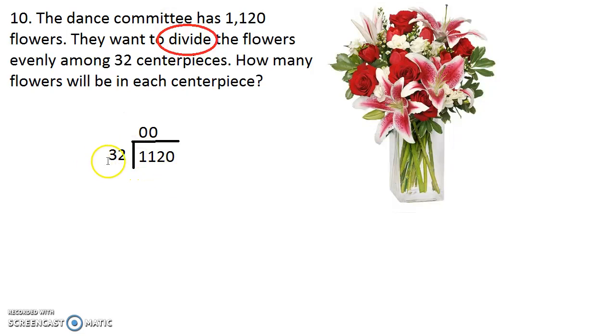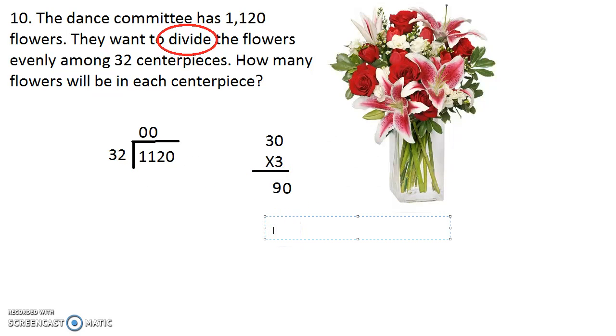So we have to figure out how many times can 32 go into 112? Well, I don't know how to do that off the top of my head. I don't know my math facts up to 32. So I'm just going to estimate and bring 32 down to 30, because that's easier for me to deal with, right? So 30 times, let's say 30 times 3. And what is that? That's going to be, let's see here, 3 times 0, which is 0. 3 times 3 is 9, so that gives me 90, right?